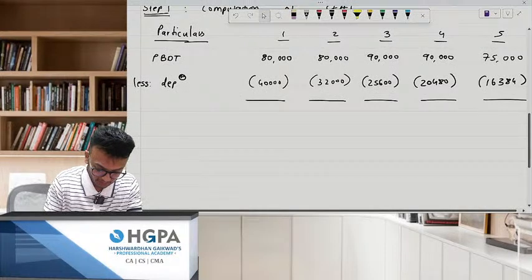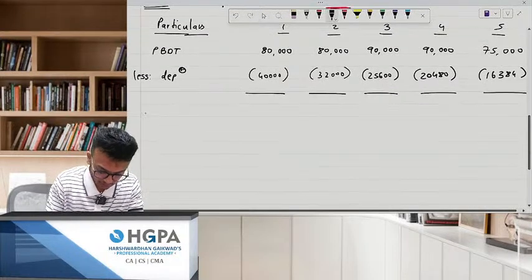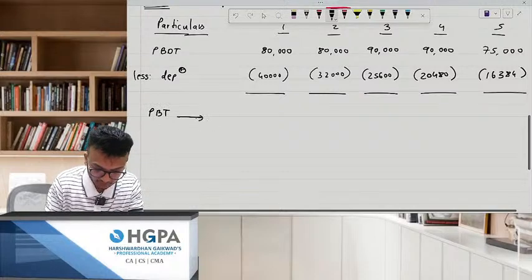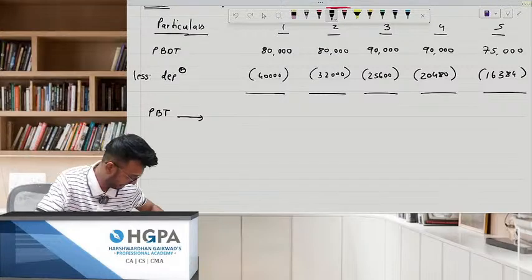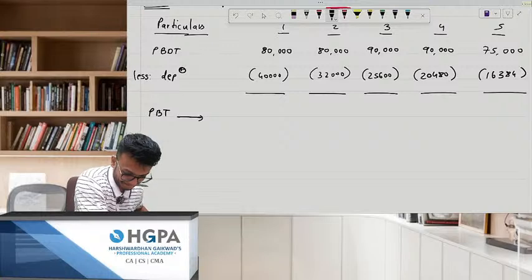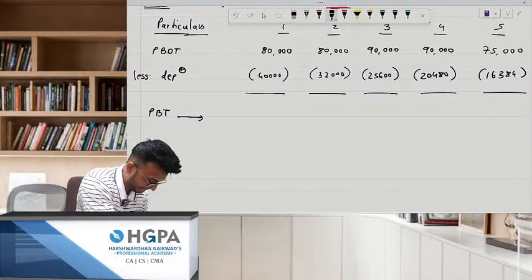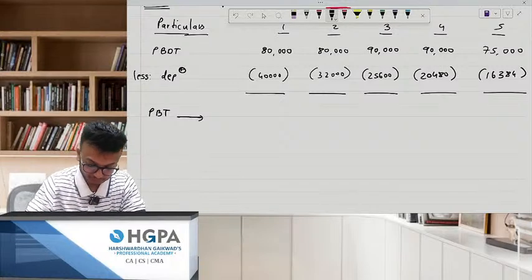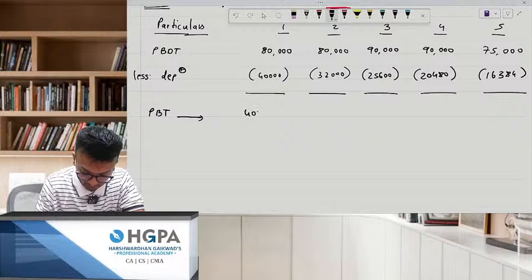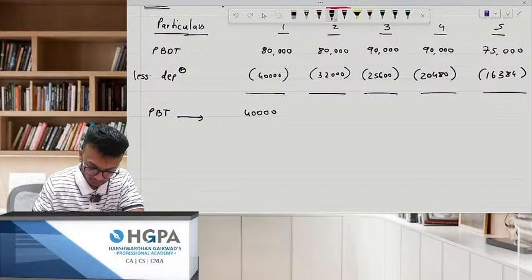Now please tell me what the figures are after deducting it. This will become profit before tax. 40,000. Next, 48,000.